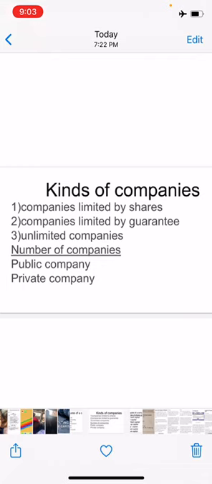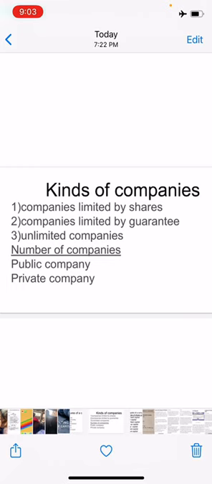So if the member has paid the full amount of the share, then there is no liability on their part, whatever may be the debt of the company. The member is not liable if they have paid the face value of the shares.